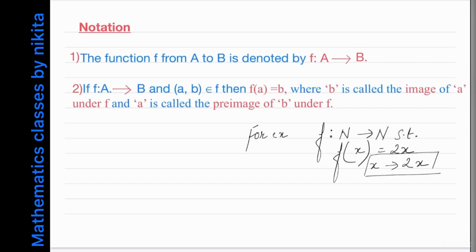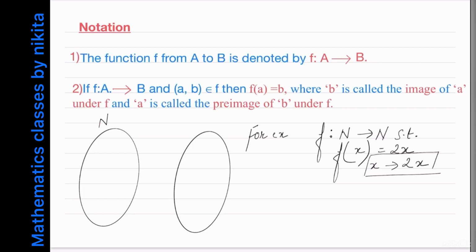Okay. Now let me draw the diagram for this, then things will be clear. So suppose I draw the arrow diagram of this. This is also a relation, because every function is a relation, and the relation is given by f of x equal to 2x. It shows how the elements of the domain are related to the codomain. So this is your set N, and this is also the set N. Let's write a few elements, because N is an infinite set, so I cannot write all the elements.